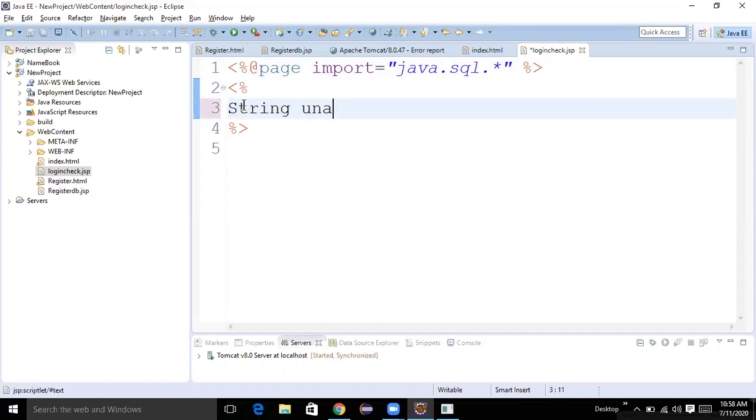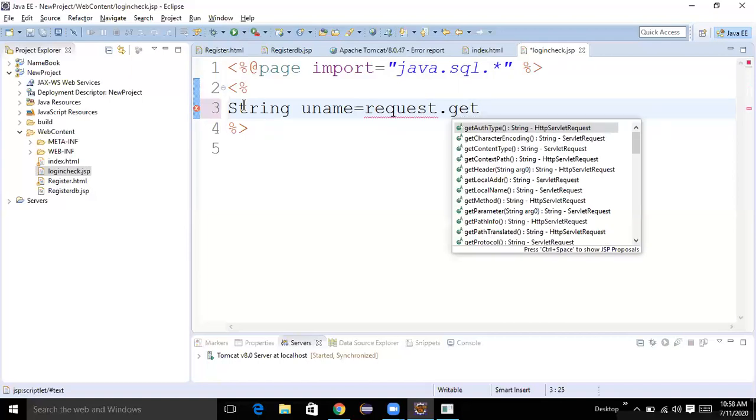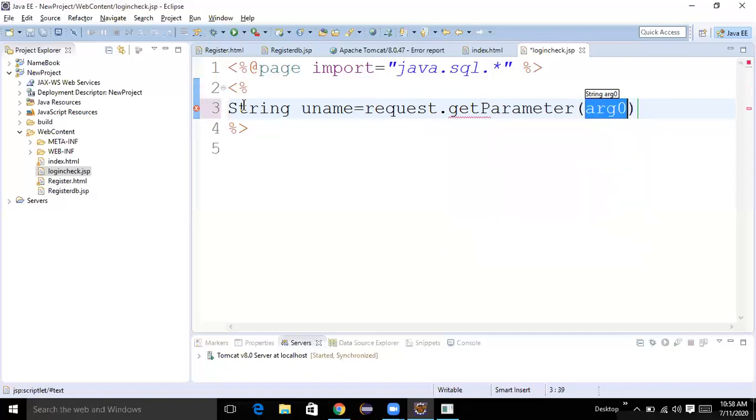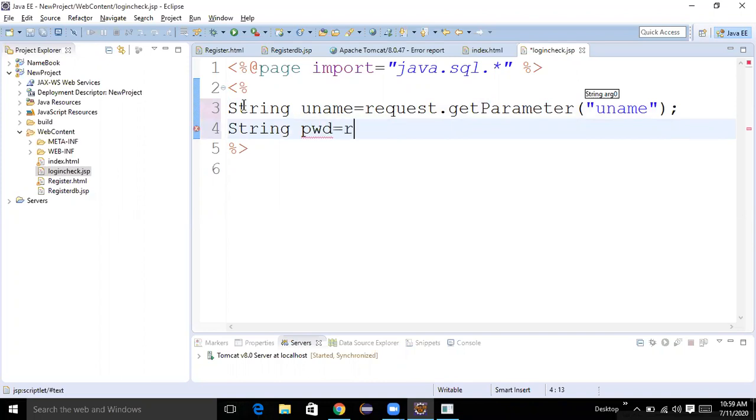String uname by using a request object, request dot get parameter of uname. And next, string pwd, request dot get parameter of pwd.